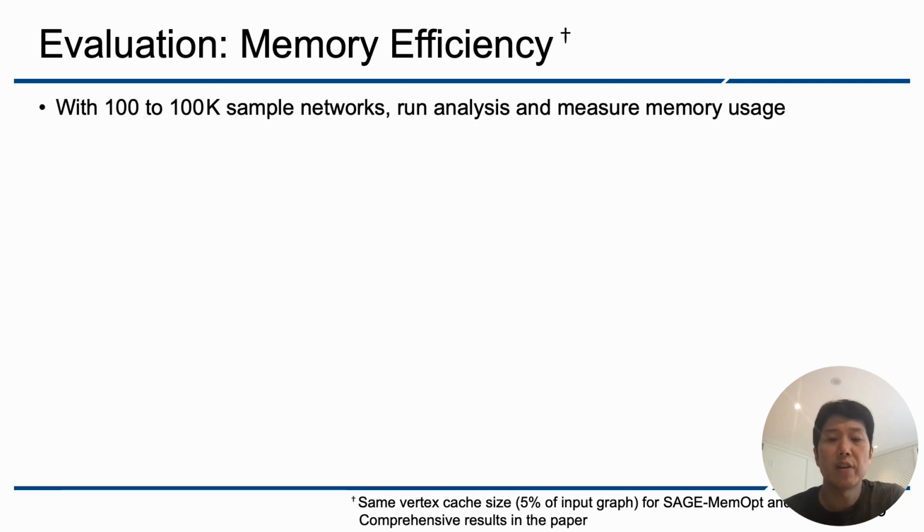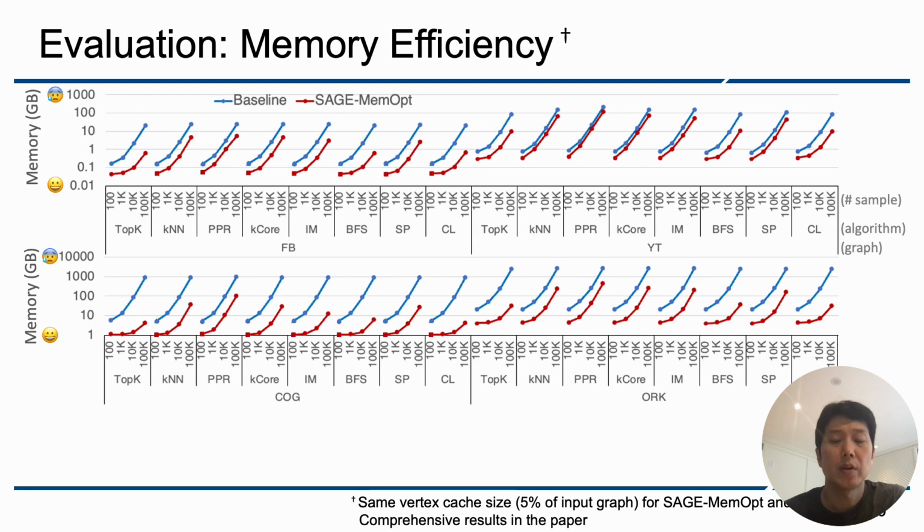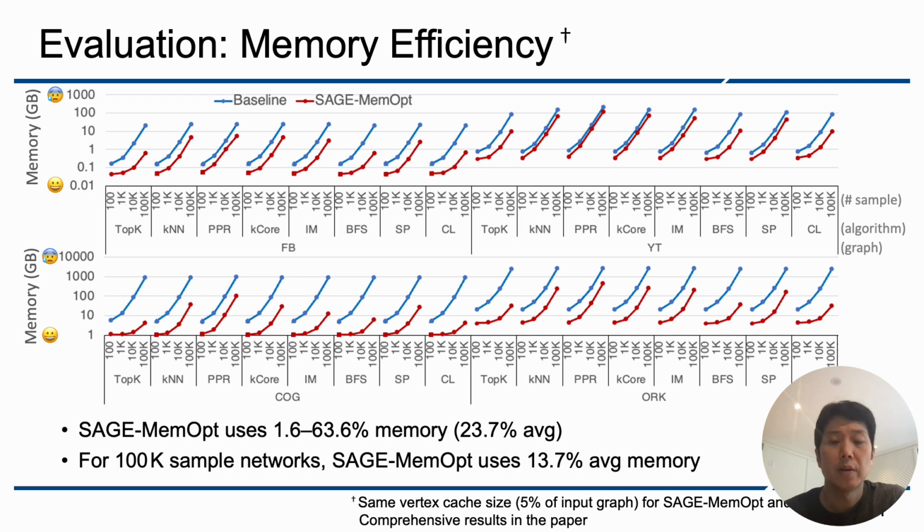First, we show you the memory efficiency of SAGE MEMOpt. We measure the memory consumption while increasing the number of sample networks from 100 to 100,000. You see that SAGE uses a much smaller amount of memory across all algorithms and datasets, and it uses only 1 to 60% of the memory compared to the baseline.